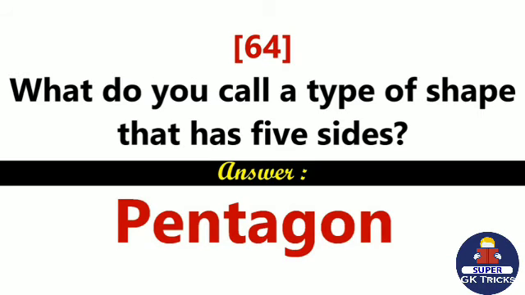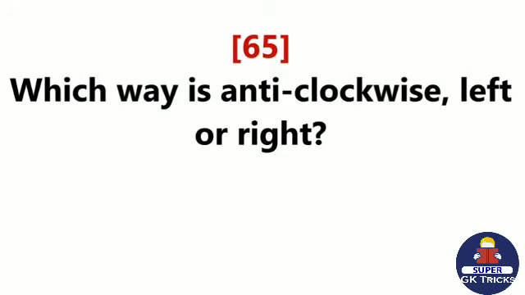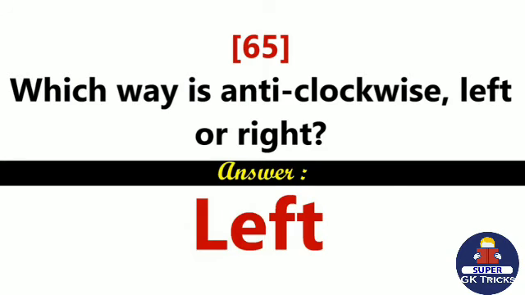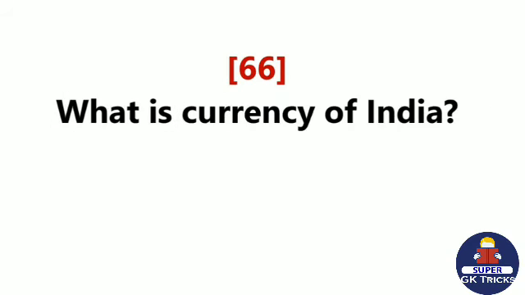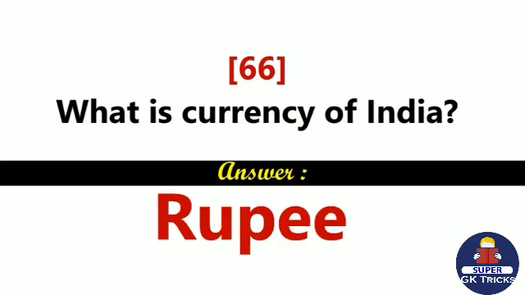Pentagon. Which way is anticlockwise, left or right? Left. What is the currency of India? Rupee.